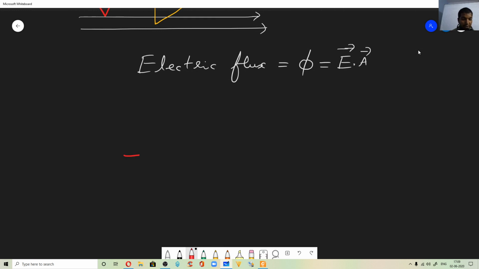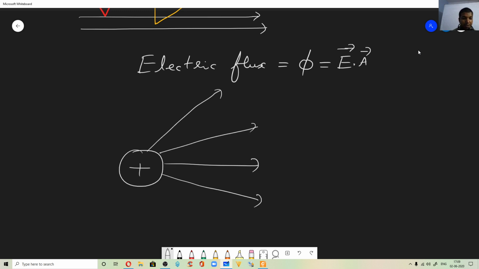So if you take an isolated positive charge, we'll write the electric field lines this way, in a spherical symmetry. Now if you are really close, I can write as many lines as I want. What matters is the relative density.